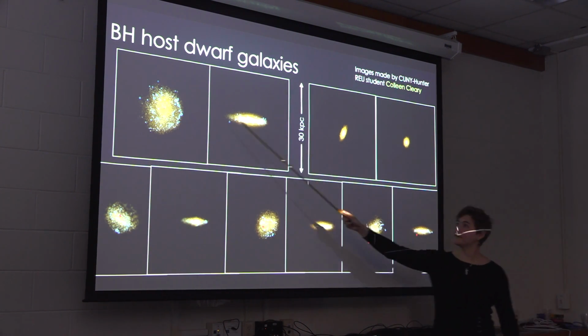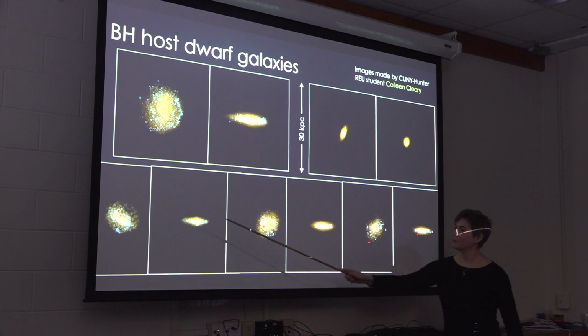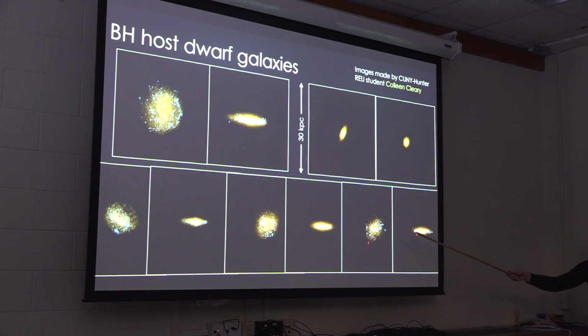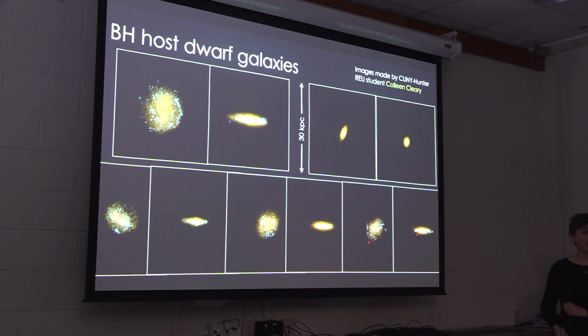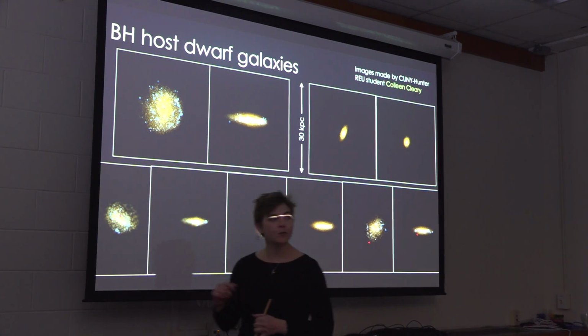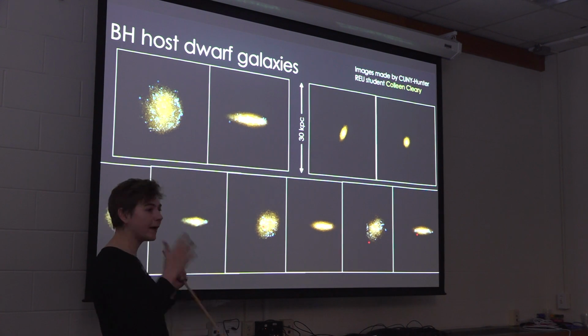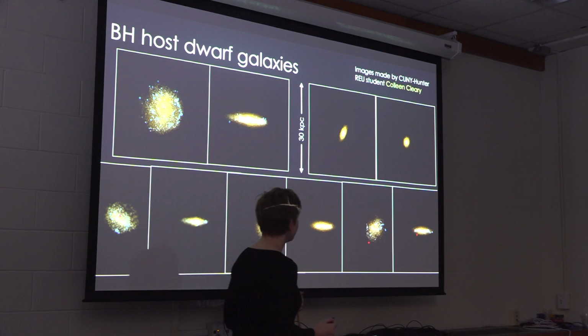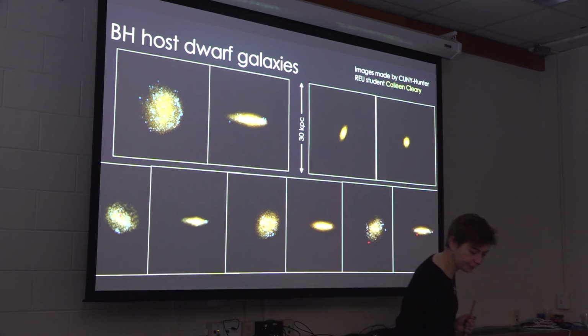This one is nicely in the center. This one is a little off. This one is totally off. Some of them are off-center. Remember that we have a prescription for dynamical friction. And so, to the best of our abilities, we believe that if a black hole should be in the center, it will be in the center. So why are these not in the center?